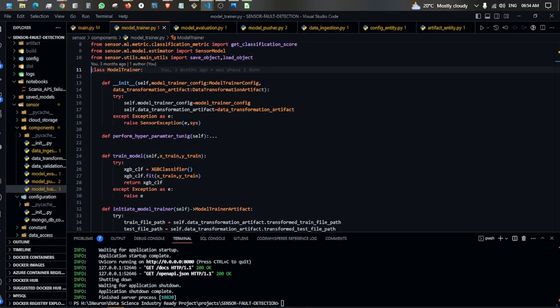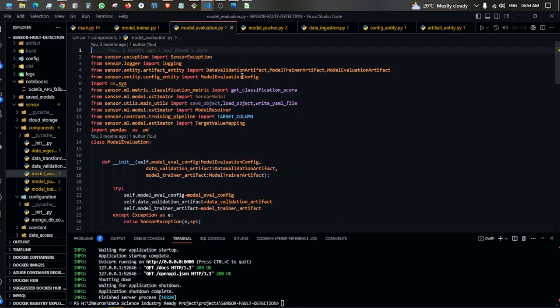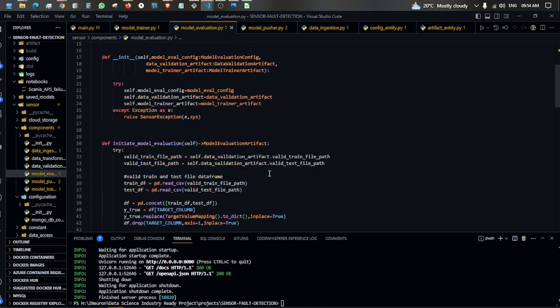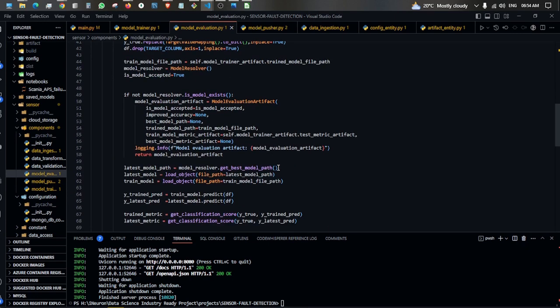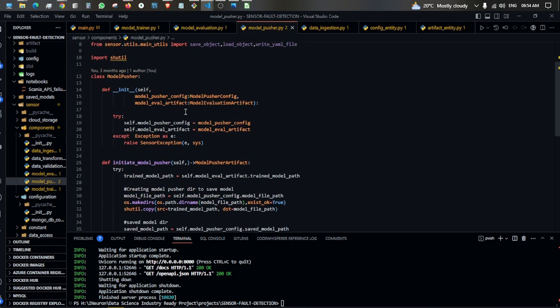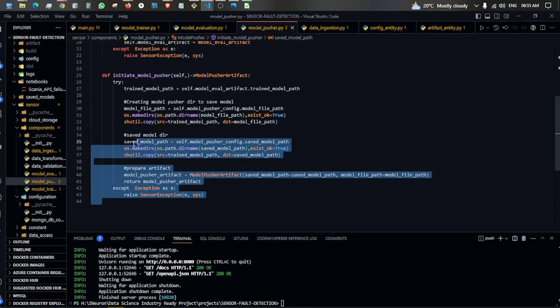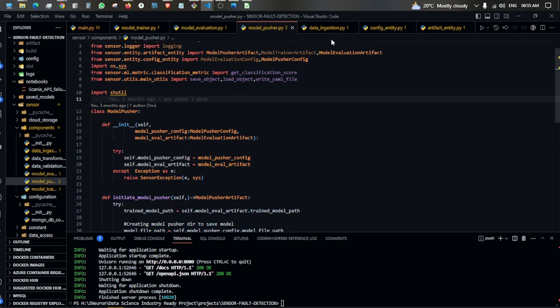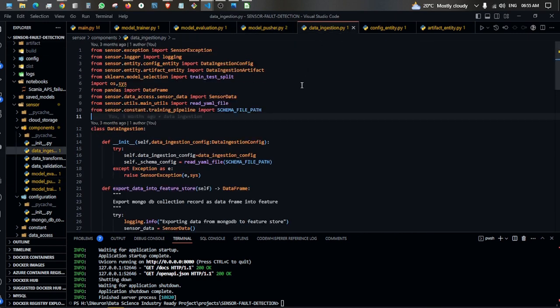Once we're done with model training, we shift to the next step, model evaluation. We evaluate the models to see which accuracy is best and which is not. We use this code to evaluate the model, and once we evaluate the model, we also push our model to production. We use this code to push our model. One thing I forgot to tell you: first we do data ingestion, data validation, then data transformation, model training, model evaluation, and model pusher.